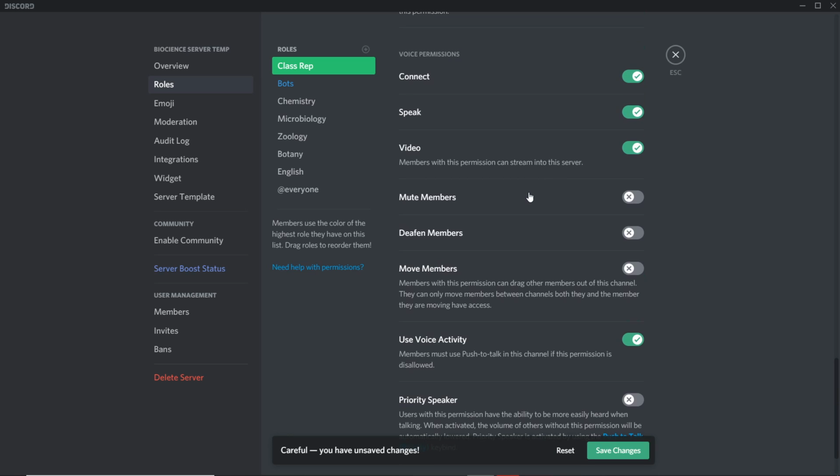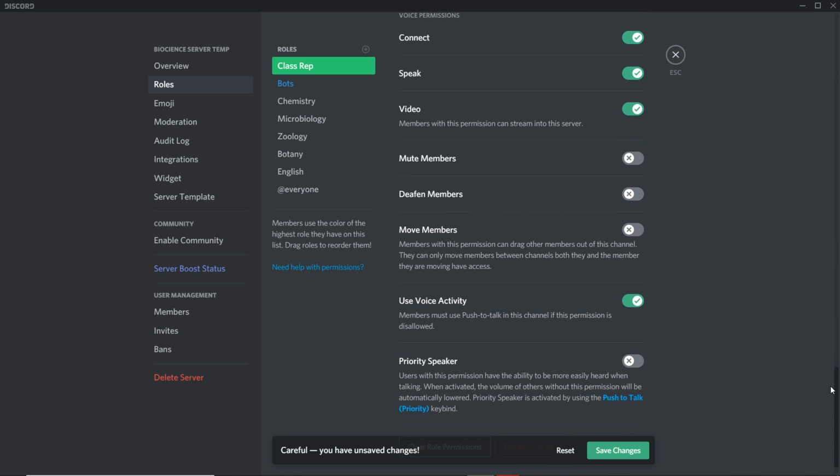Mute members. This is something that deals with other people. This is an administrative permission, whether or not you'll be able to mute other people. So word of advice: do not grant this to your classmates. Deafen members. This is basically the same thing as mute, except it's for your ears, whether you can let them hear or not what's going on. Again, more administrative stuff. Do not let your classmates have this.